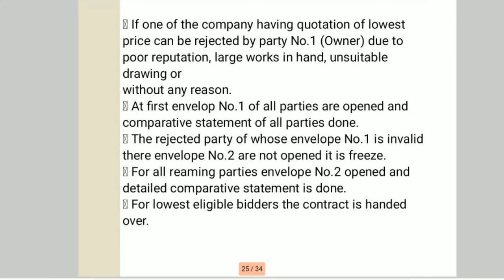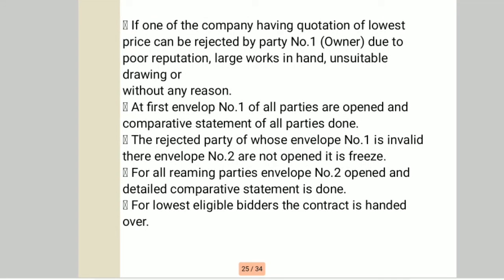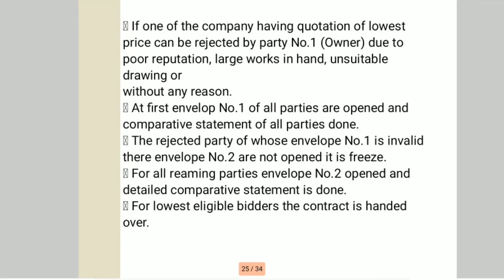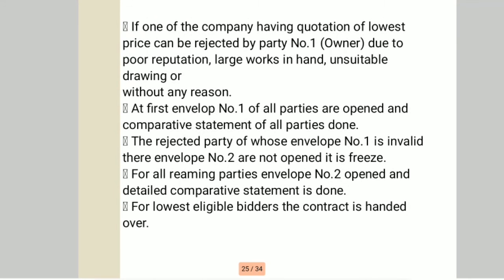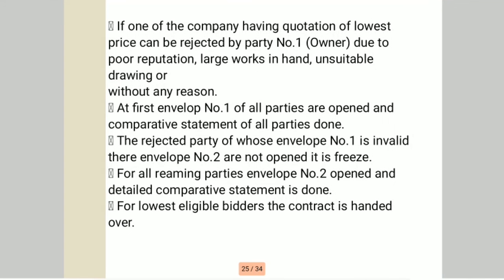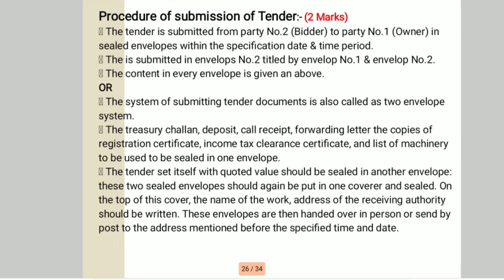On the basis of the comparative statement, the divisional officer has to make an intelligent scrutiny himself. The comparative statement must correctly incorporate the rate and the amount and total, drawn up and checked on the individual tenders. So this is the comparative statement.